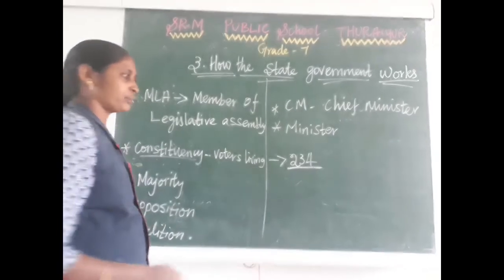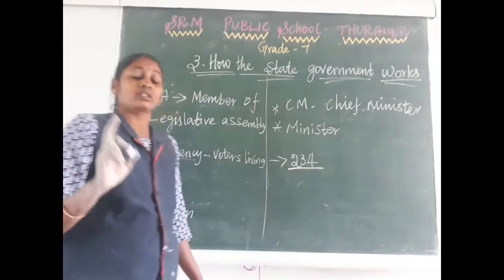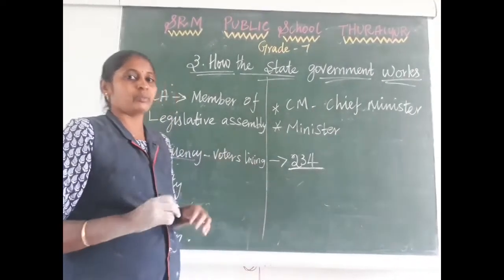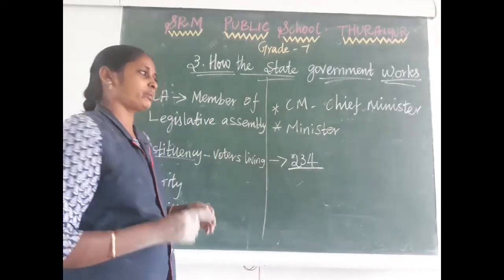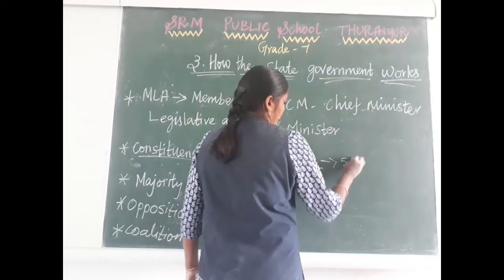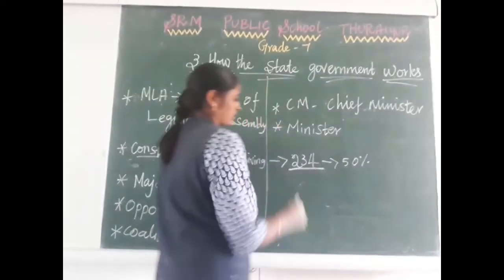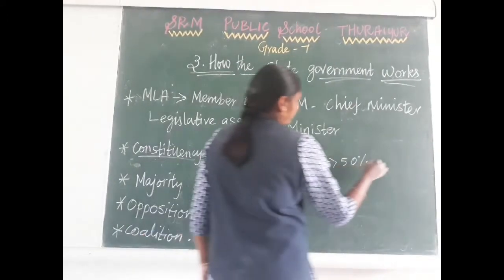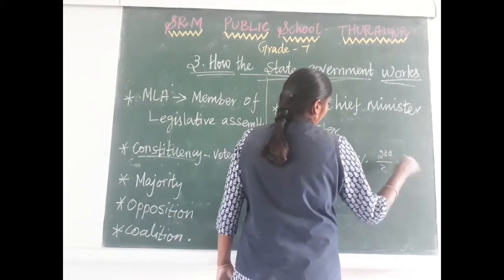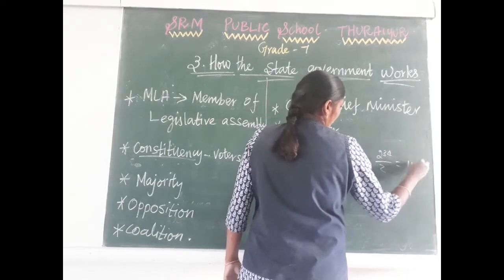See, when a political party wants to frame a government, that political party needs to get 50% of the constituencies. In 234, 50% means 234 divided by 2, that is 117.